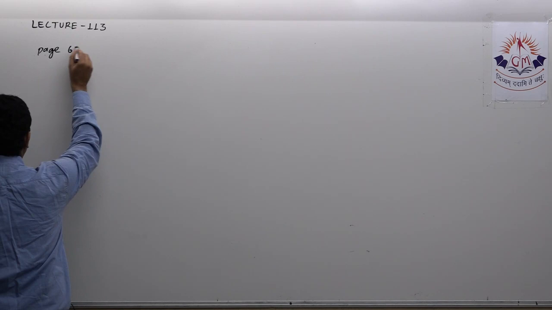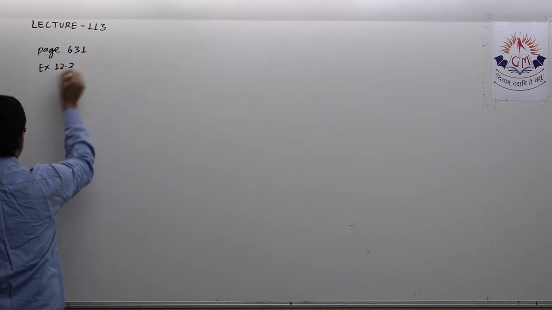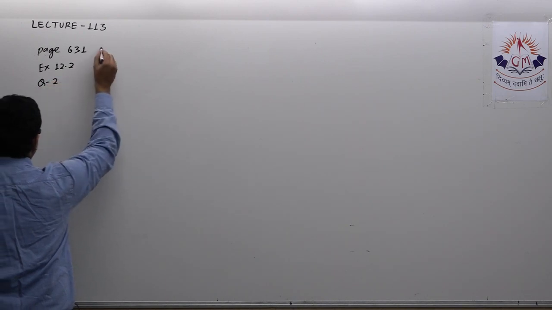Page number 631, exercise 12.2, question number 2.